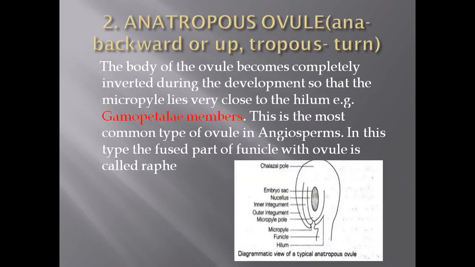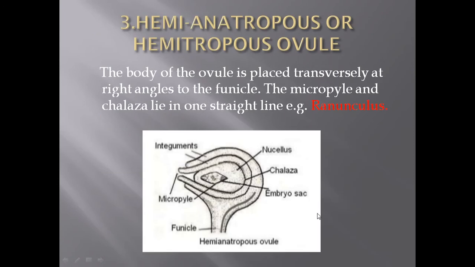After that, the second type of ovule is called the anatropous ovule. Here ana means backward and tropos means turn. Here the body of the ovule becomes completely inverted during the development. In this case you can see that the micropyle and chalaza are in a straight line, but the hilum is not in a straight line. The hilum is just near to the micropyle. These are very close to each other but not in a straight line, but the micropyle and chalaza are in a straight line.